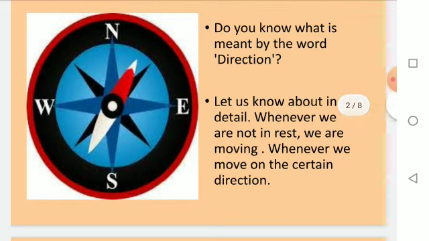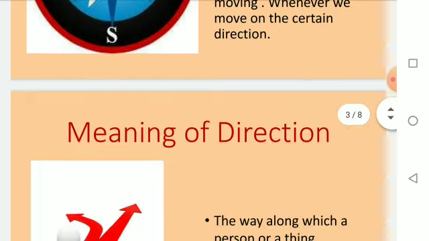Generally, there are four main directions: north, denoted by N, and the opposite to the north is the south, denoted by S, west denoted by W, and east denoted by E. These are the four main directions, or we can say the cardinal directions. Let's read more about it.